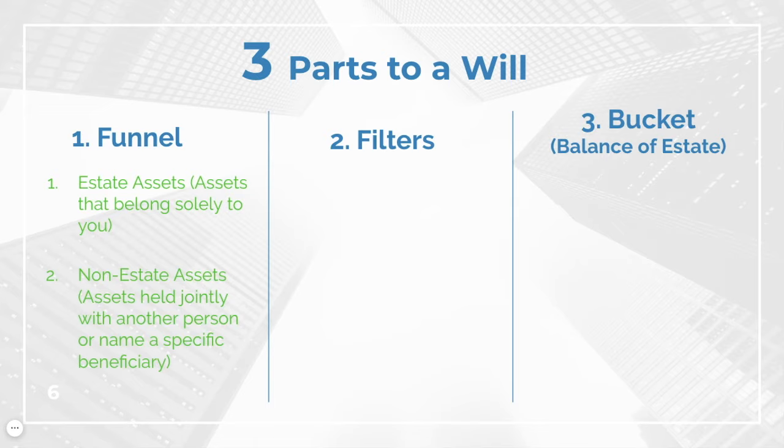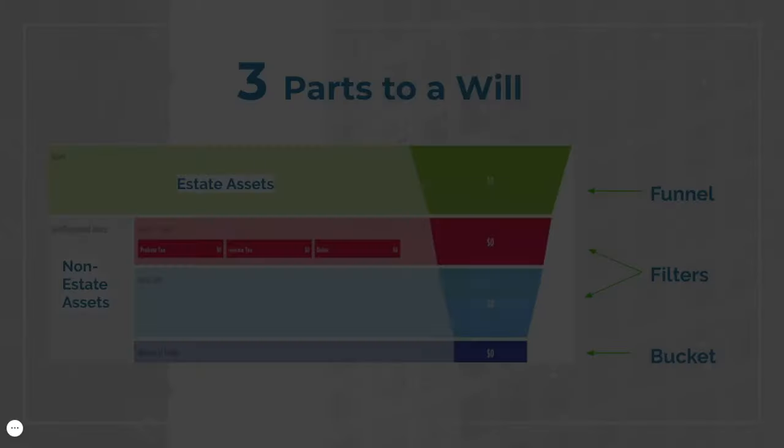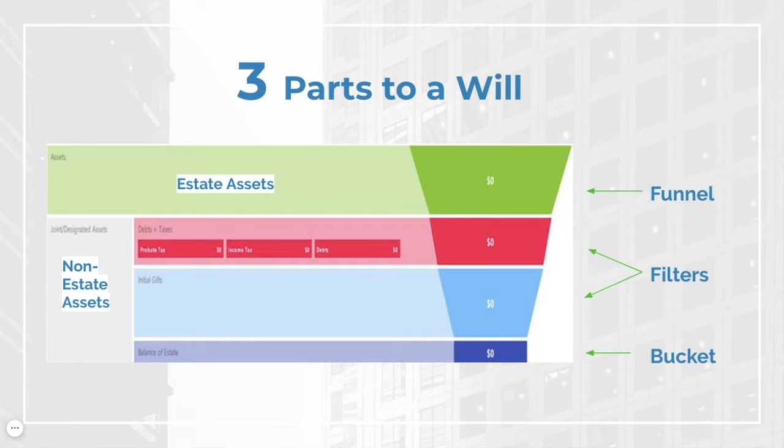And then there's the filters. These govern things like payment of debts and any initial gifts that come off the top, like specific amounts or a specific asset. And lastly, whatever's left that is drained through those 2 filters now falls into the bucket, the balance of the estate, also known as the residue. And it contains all of the remaining assets that the person has when they die automatically. Everything that a person has when they die forms part of that bucket.